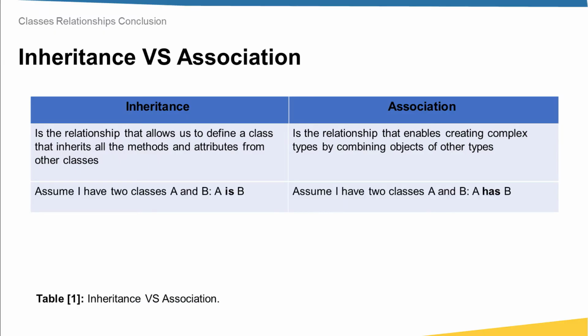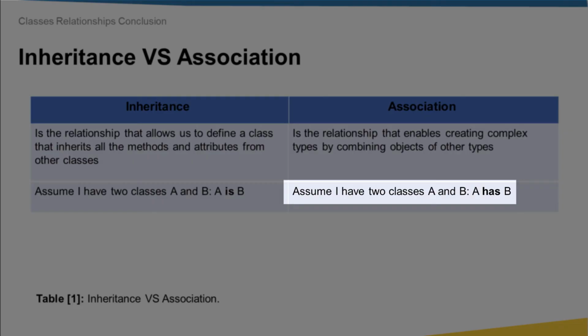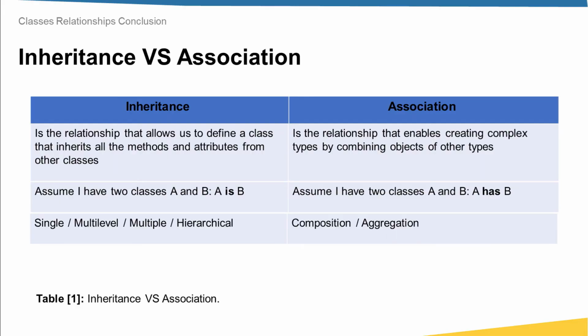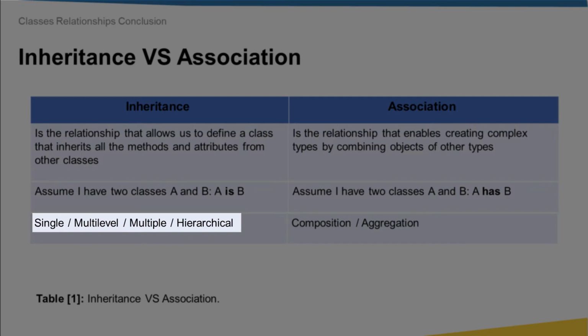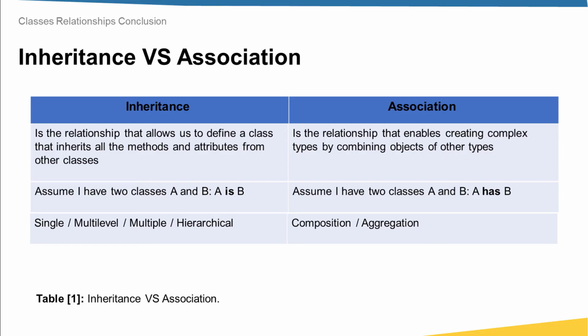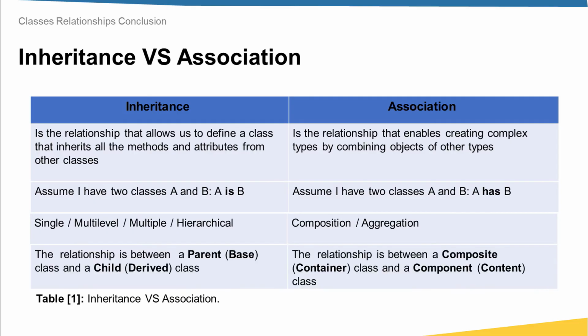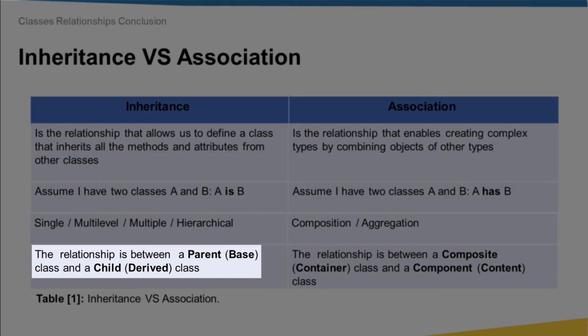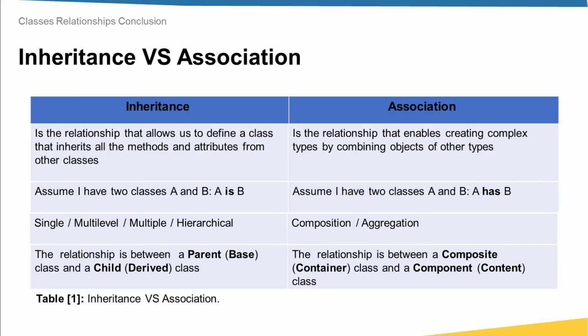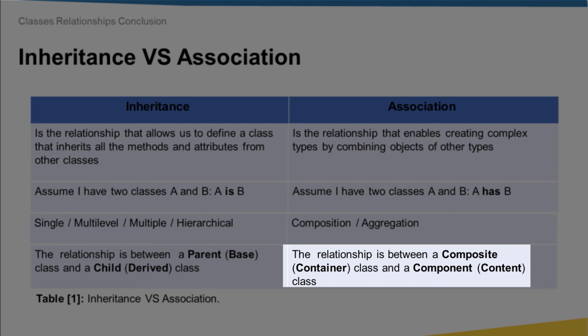Inheritance relationship is described by the word "is": if I have two classes A and B, and A inherits B, I say A is B. Whereas association relationship is described by the word "has": if I have two classes A and B, I describe this relationship by saying A has B. For inheritance relationship, there are four types, which are single, multi-level, multiple, and hierarchical, whereas for association, we have two types, which are composition and aggregation. Finally, in inheritance relationship, the relationship is between a parent or base class and a child or derived class, whereas in association relationship, the relationship is between a composite or container class and a component or content class.